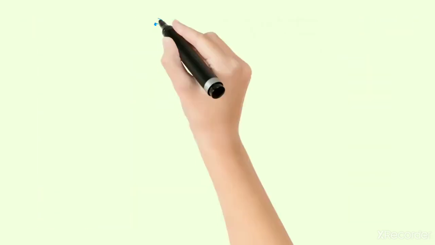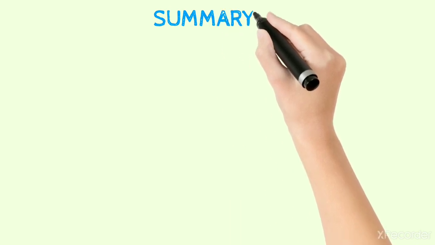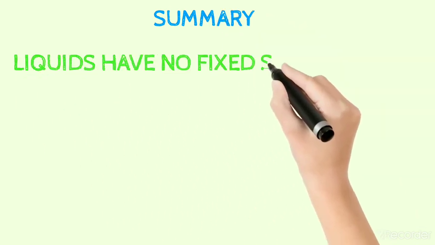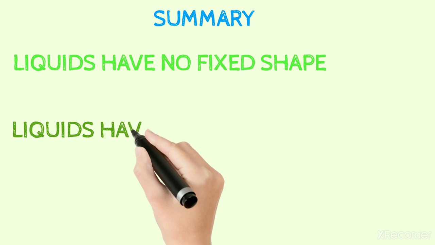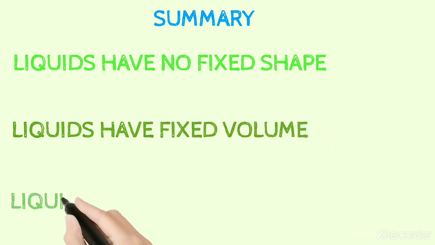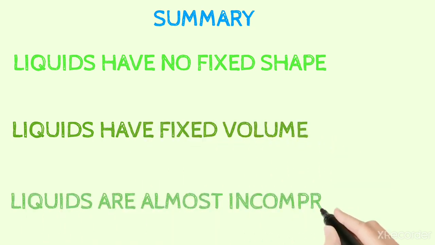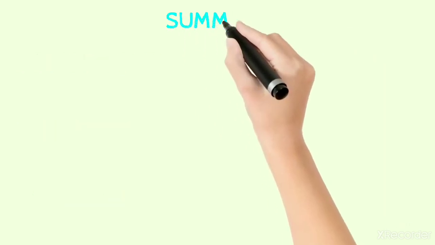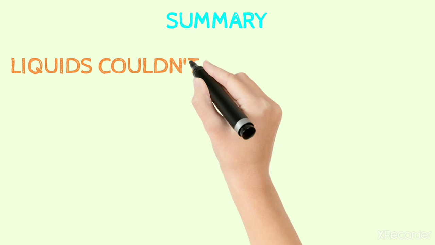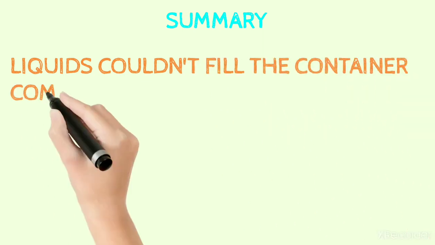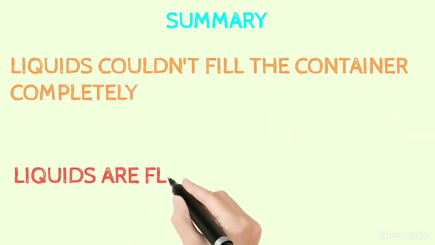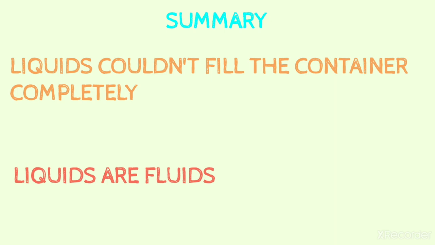Let us see the summary of the liquids. Liquids have no fixed shape, but have fixed volume. Liquids are almost incompressible, just like solids. Liquids do not fill the container completely. Liquids are fluids because liquids can flow easily.